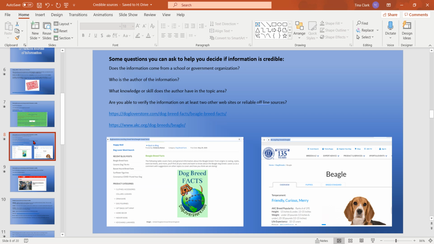Did the information come from a school or government organization? Who is the author of the information, and what knowledge or skill does the author have in that topic area? Are you able to verify the information on at least 2 other websites or reliable offline resources? And we did a search about the Beagle, and in the last video we talked about how to find good information and how to determine what information is good on that topic. Please watch that in the second video. Let's move on.